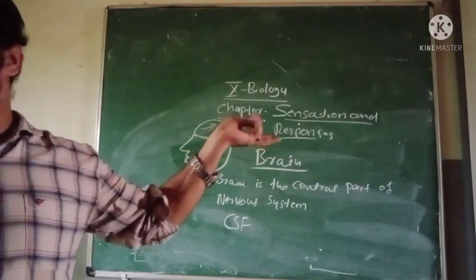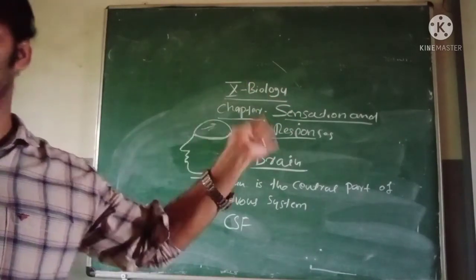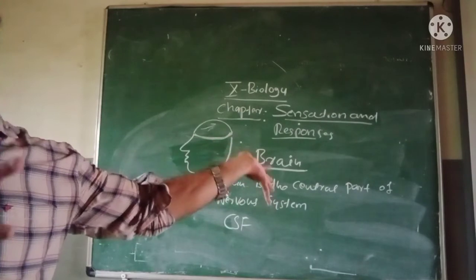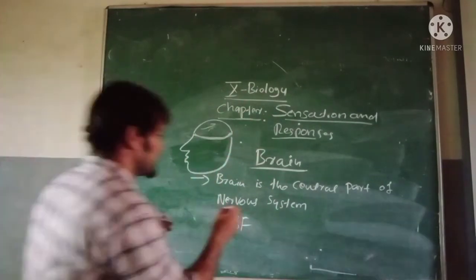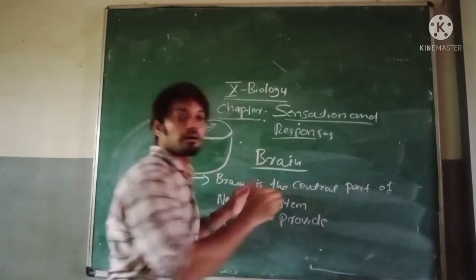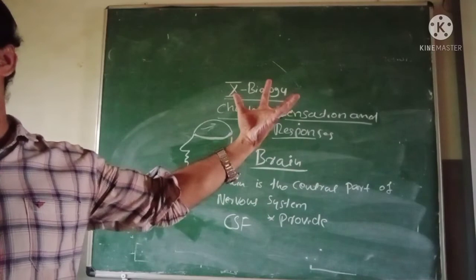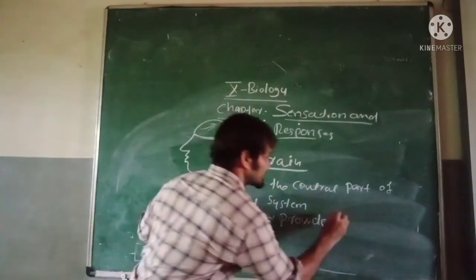Okay. The function of cerebrospinal fluid: I will ask, what are the functions of cerebrospinal fluid? The first point: it provides nutrients and oxygen.